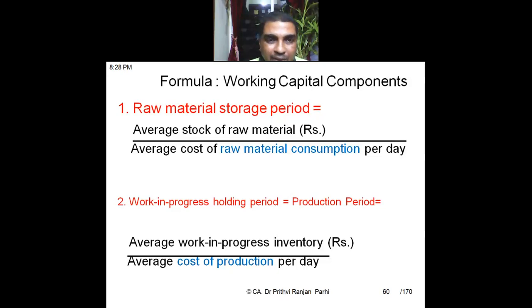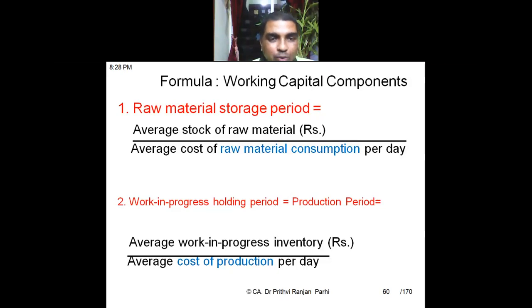On an average, the assumption is that the raw material kept will be consumed in 6 days. So at any point of time, we keep raw material for 6 days' requirement, and that is what we call the raw material storage period.